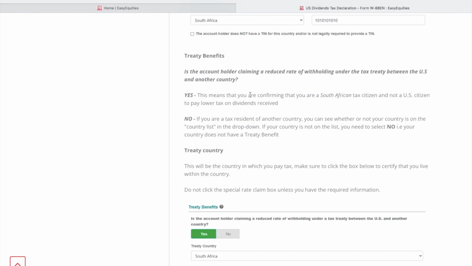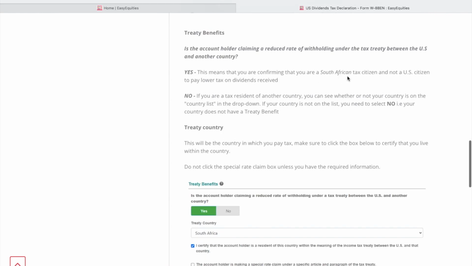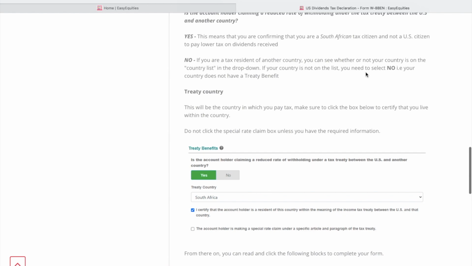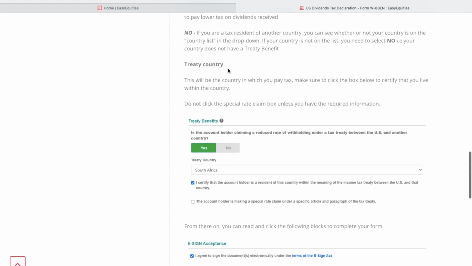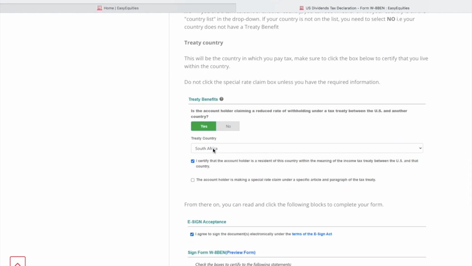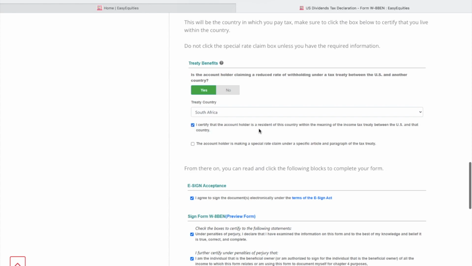Then, treaty benefits. Is the account holder claiming a reduced rate of withholding under the tax treaty between the US and another country? Yes. That means you are confirming that you are a South African citizen and not a US taxpayer, so you should not be charged the US rate. Then, treaty country. This will be the country to which you pay tax, so South Africa. Then you click that you certify that the account holder is a resident of the country within the meaning of the income tax treaty between the US and that country. Then you go on to the signature form.